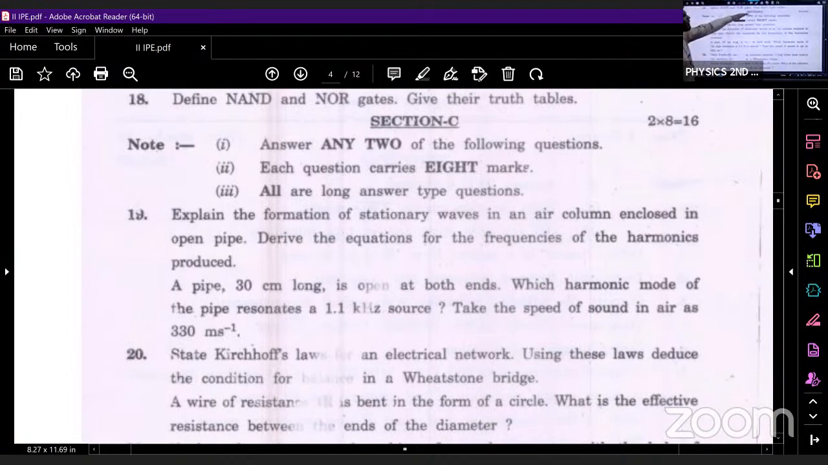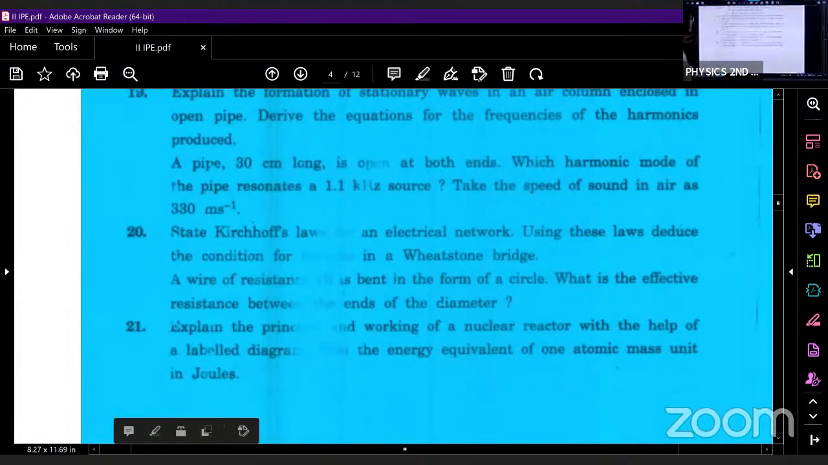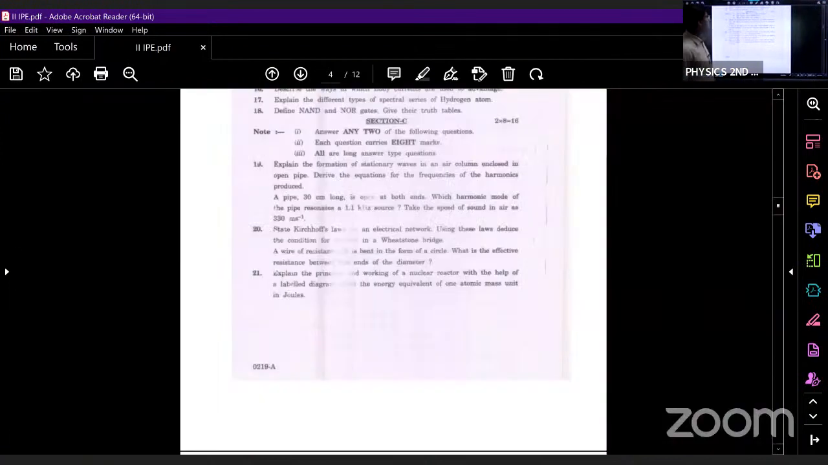See here, now we are moving on to section C. In section C, we'll have 3 LAQs. Out of the 3 LAQs, how many LAQs are you supposed to answer? You are supposed to answer only 2 LAQs. So let us see what is the first question.